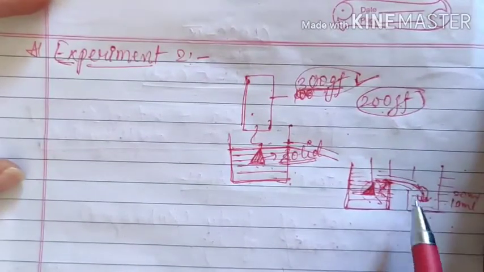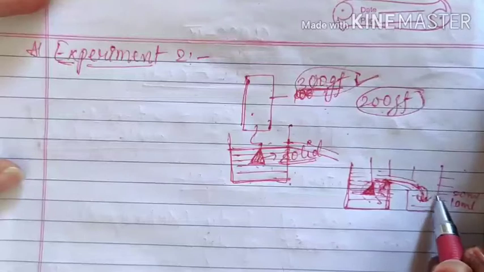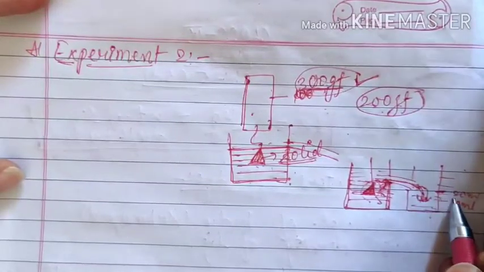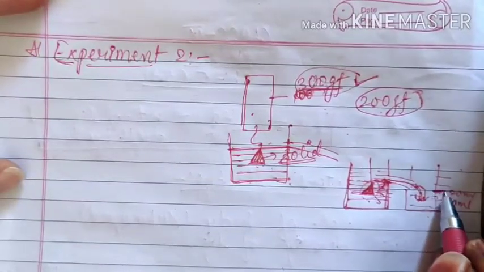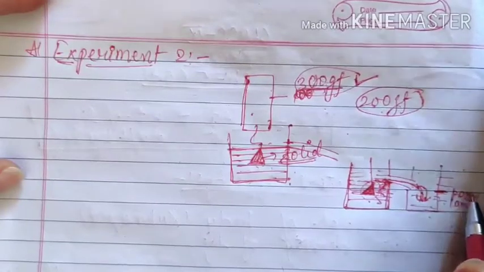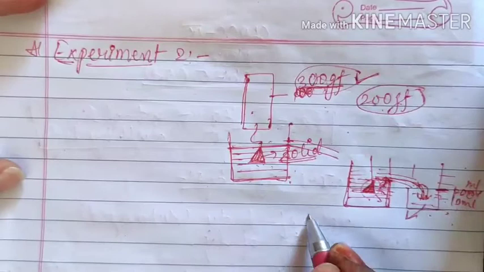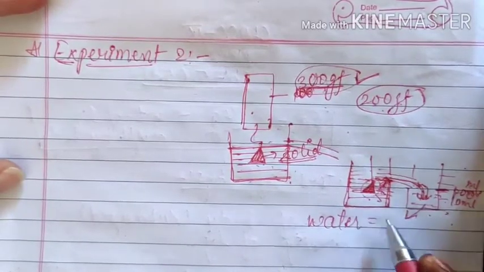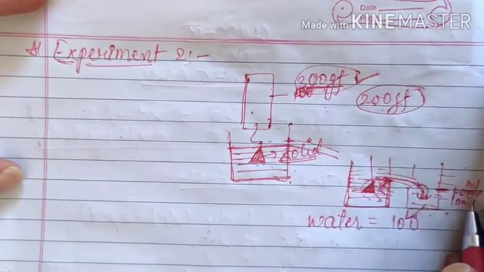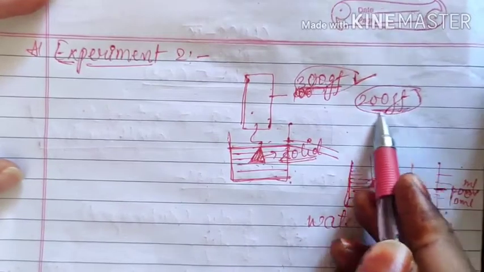And the final observation was, up to here the water was filled, and when we saw the marking here, we got 100 milliliter. That means the water you are getting is actually 100, that can be milliliter or centimeter cube, that depends in what units you have taken.